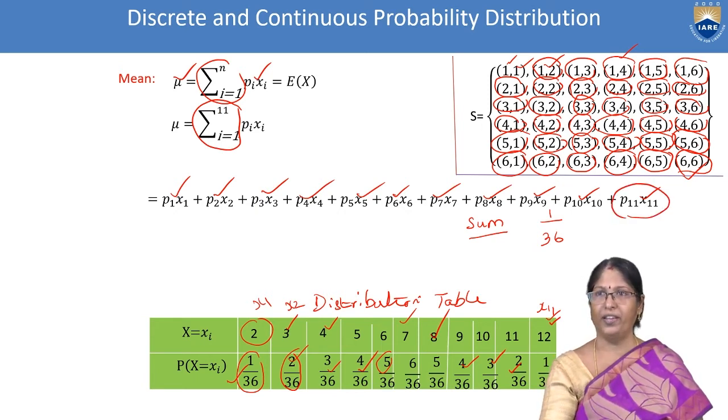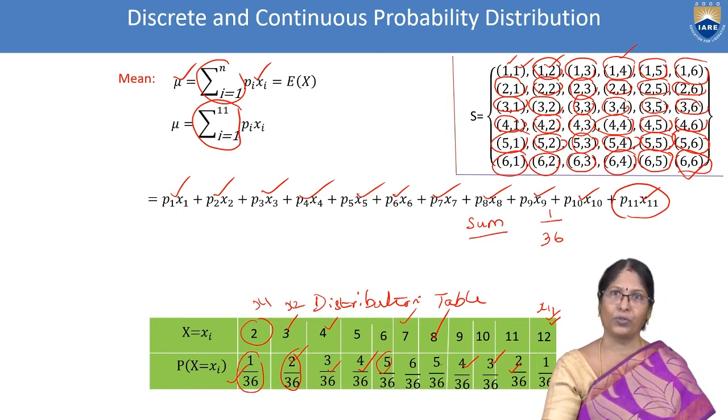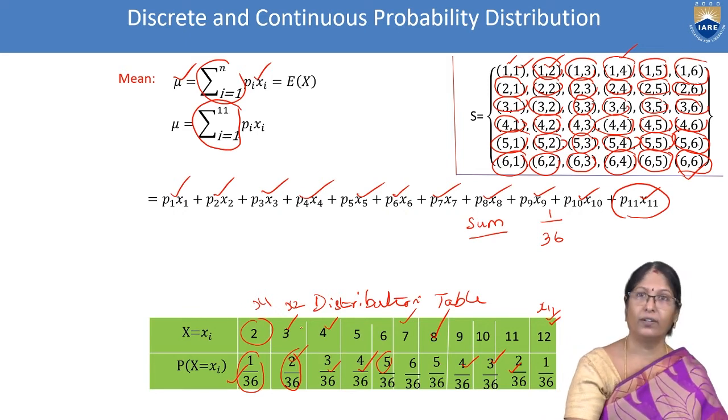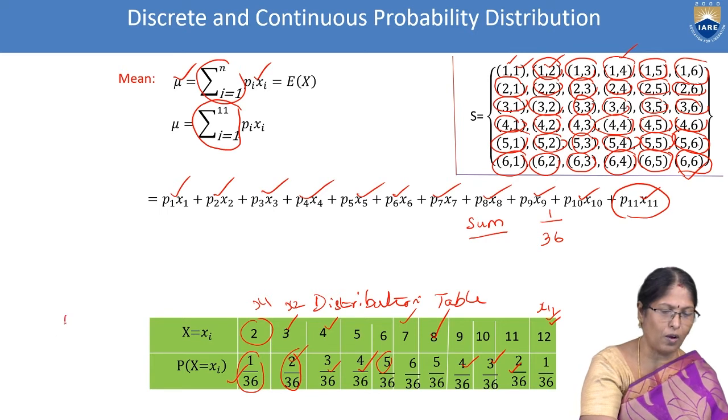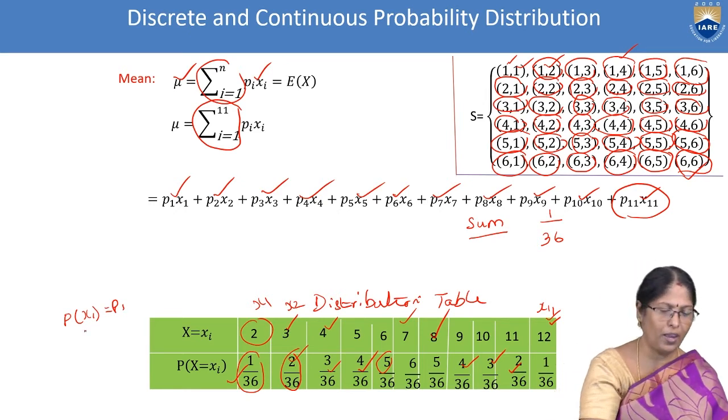The point is clear. Now from the table, we have to pick up the values. x1 is 2. So P of x1 is P1, and P of x2 is P2.